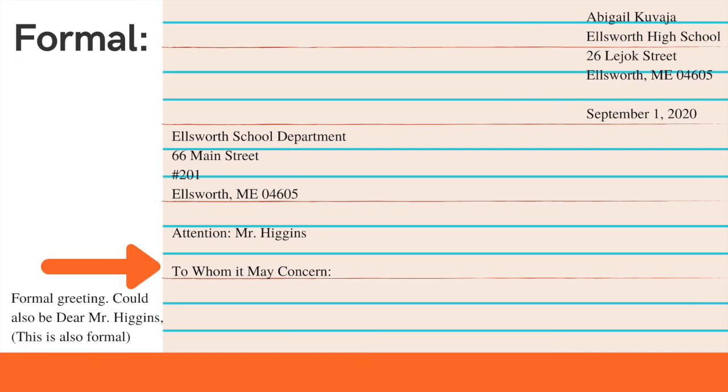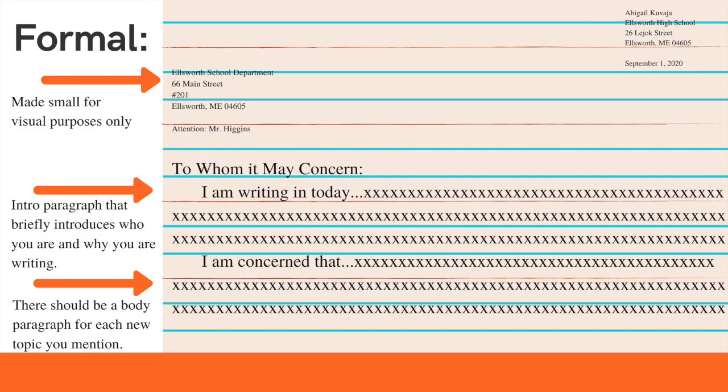The next thing would be the formal greeting. So you could write To whom it may concern, or since you know that it's going to Higgins, you could say, Dear Mr. Higgins, comma. So To whom it may concern has the colon after it. The Dear whoever has a comma after it. Once you start to actually write the letter, you're going to make sure you indent that first line.